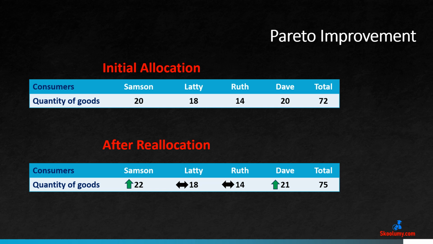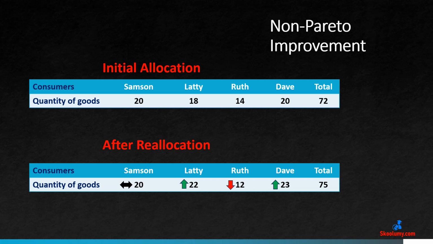Samson now has 22 instead of 20 while Dave has 21 instead of 20. The quantities possessed by the other 2 consumers, Latte and Ruth, remain the same. Therefore, at least one person is better off, but none is worse off. This is Pareto improvement.